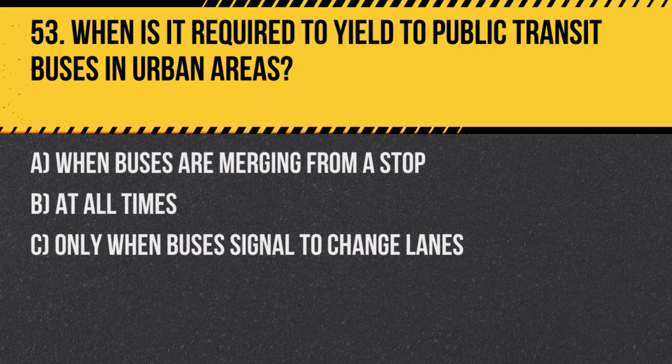Question 53. When is it required to yield to public transit buses in urban areas? A. When buses are merging from a stop. B. At all times. C. Only when buses signal to change lanes.